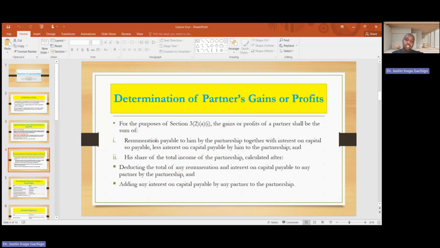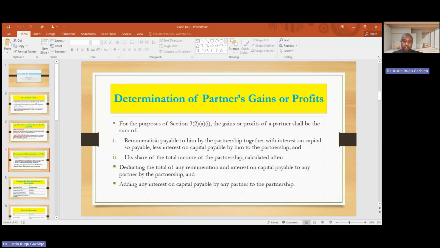Now let us see how we determine the partner's gain or profit. For the purpose of section 3(2)(a)(1), the gain or profit of a partner shall be the sum of: 1. Remuneration payable to him by the partnership together with interest on capital so payable, less interest on capital payable by him to the partnership; and 2.